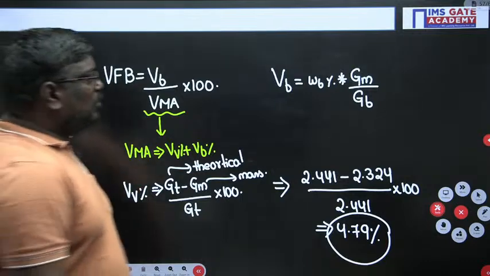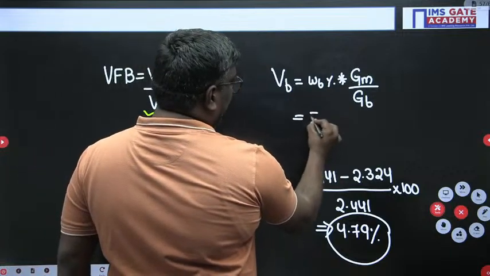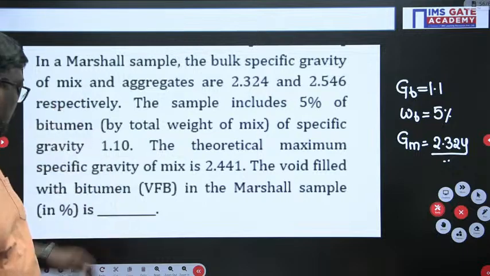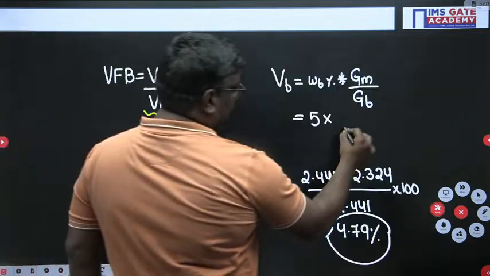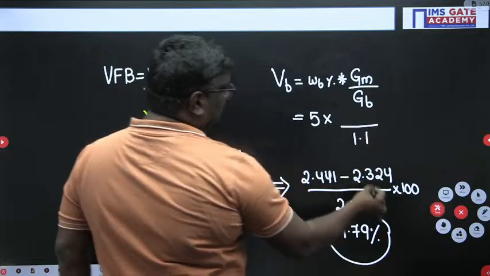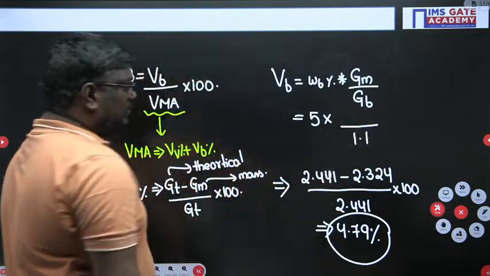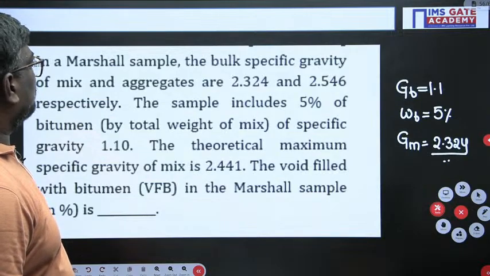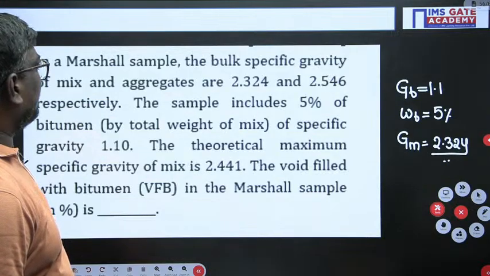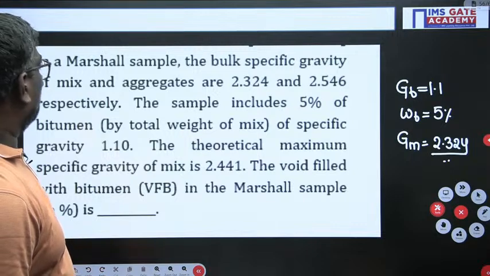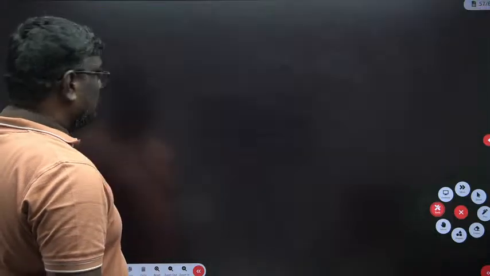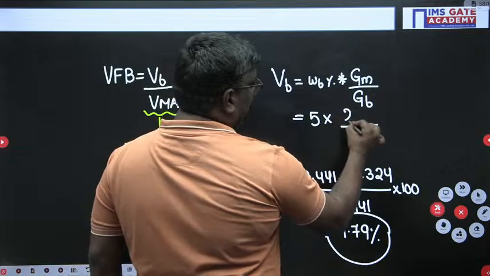Now, what is VB? WB is 5 percent. So 5 into the GB value I told, 1.1, divided by GM, the mass specific gravity, which is nothing but 2.324.